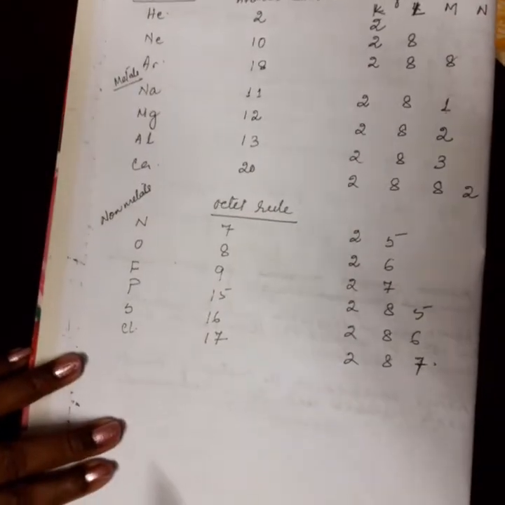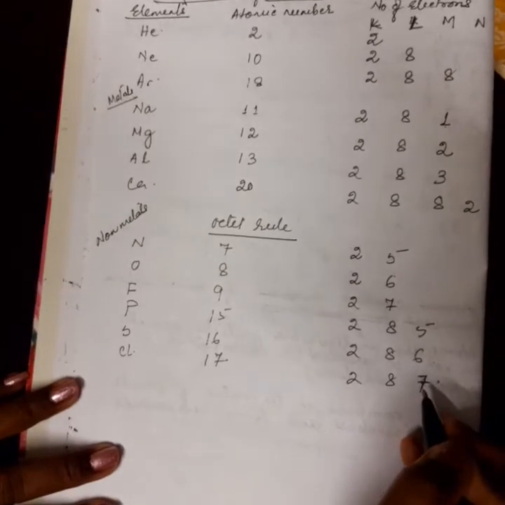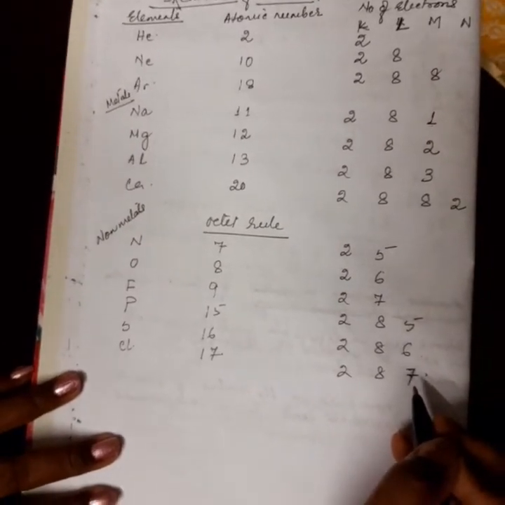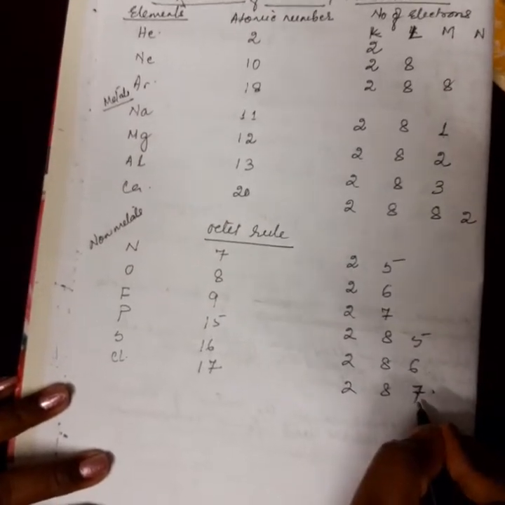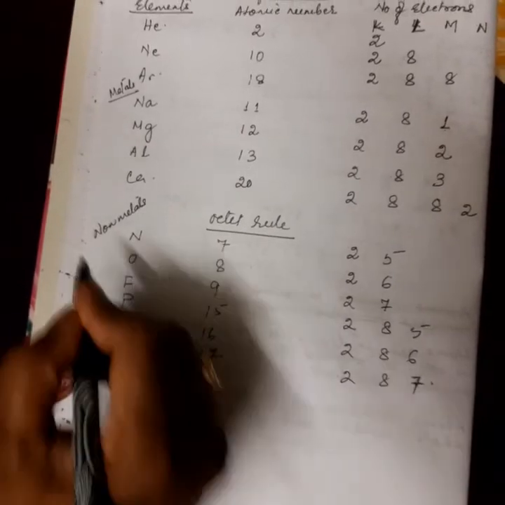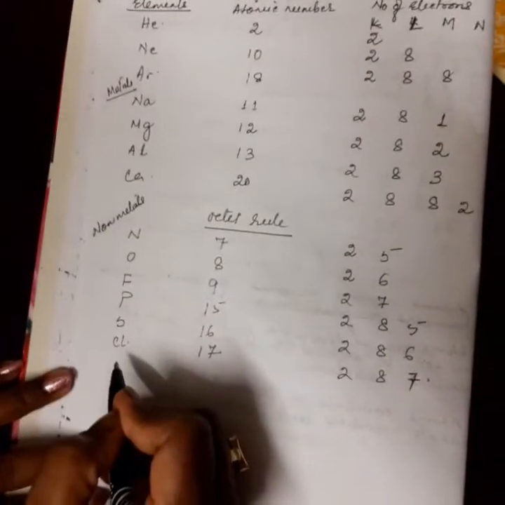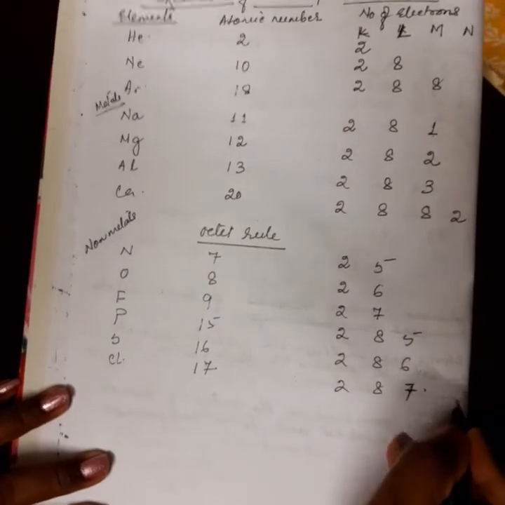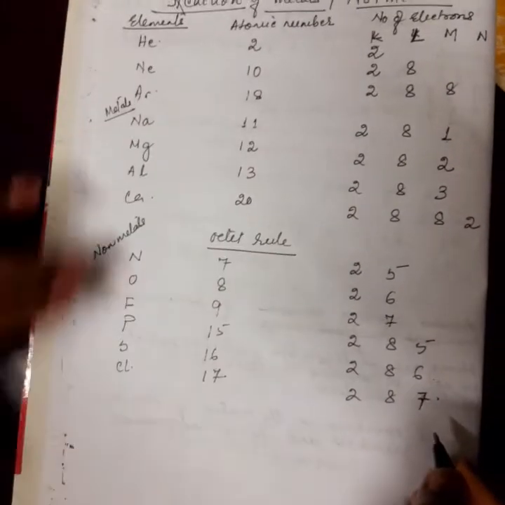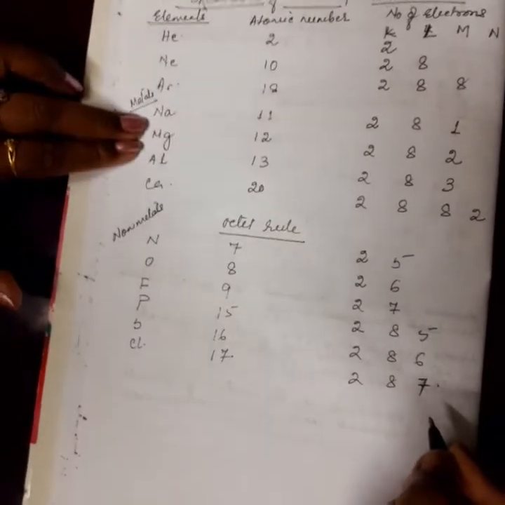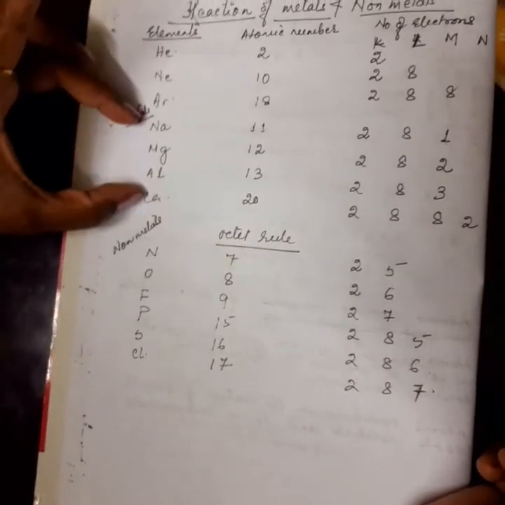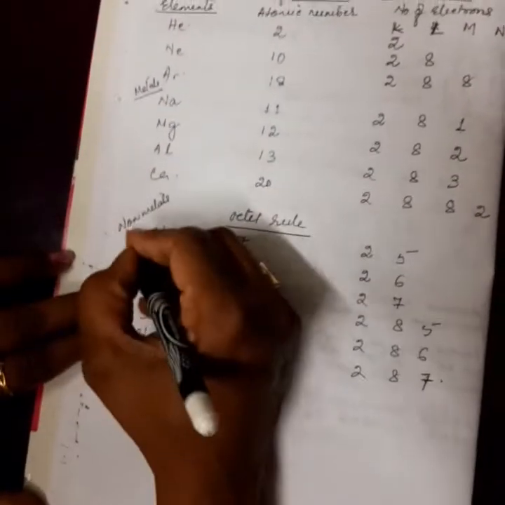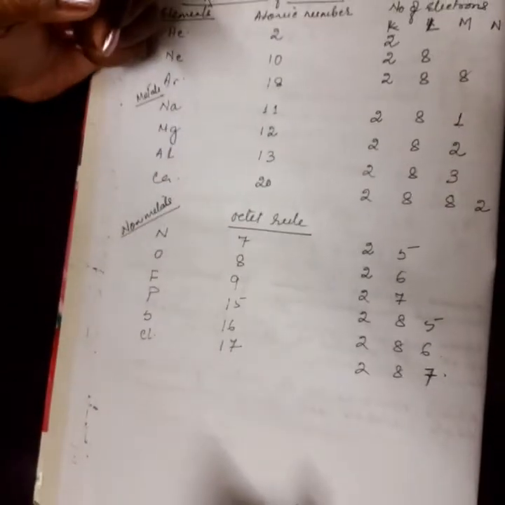Now let me tell you one thing. Losing 7 electrons is very, very difficult. It needs lots of energy. Here in this case, gaining 1 is much better for them. So, these non-metals have the tendency to gain rather than lose. Okay. But in case of metals, they have the tendency to lose rather than gain. When metals are ready to lose something and non-metals are ready to gain something, what do they do? Now they come into pairs.